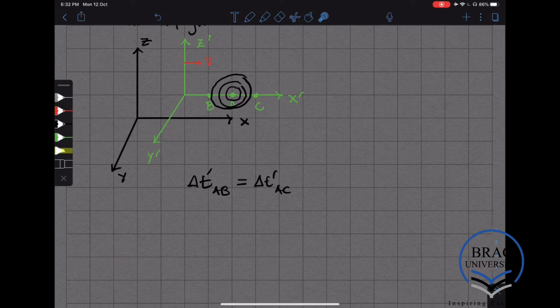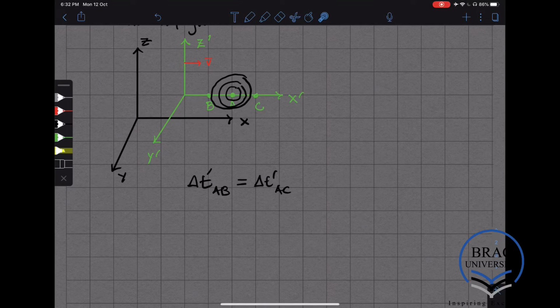But according to the special theory of relativity, the speed with which the light travels in the direction of B and the speed at which the light travels in the direction of C is the same.